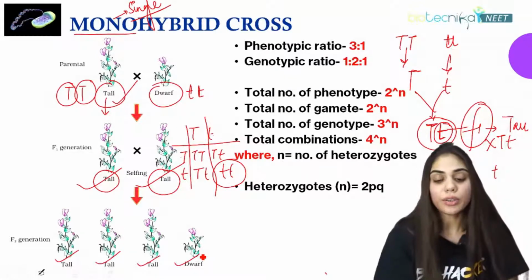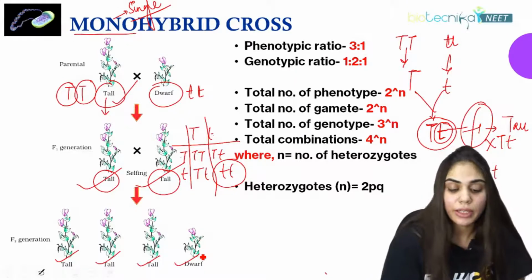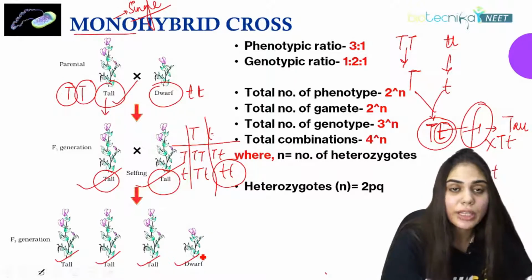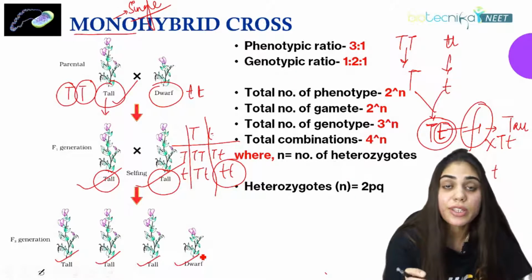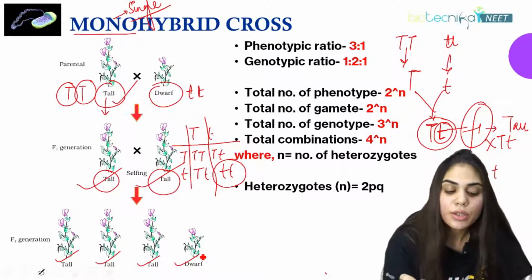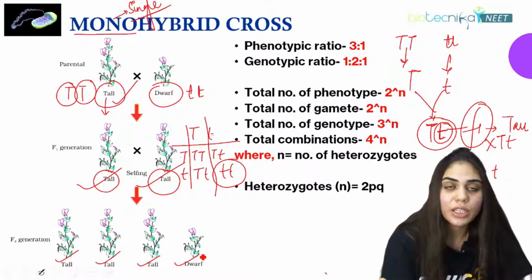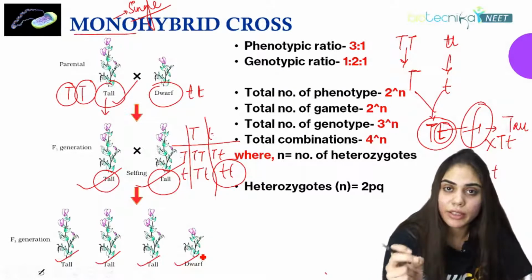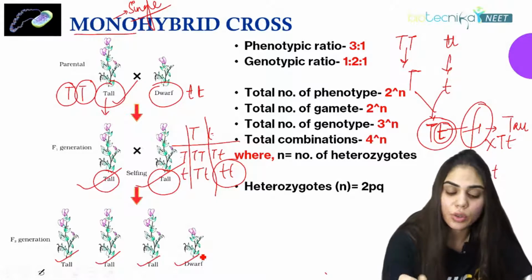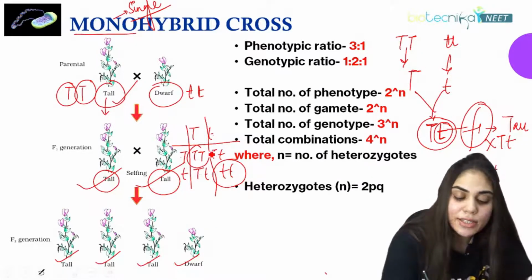So how were the genotypic and phenotypic ratios calculated? If you see the phenotype, what is a phenotype? Phenotype is the physical appearance of a trait. So what is the physical appearance, जो दिख सकता है, which we can see? That is what is called phenotype. तो दिखेगा क्या? Height of a plant, whether it is tall or it is dwarf. So here TT stands for tall.